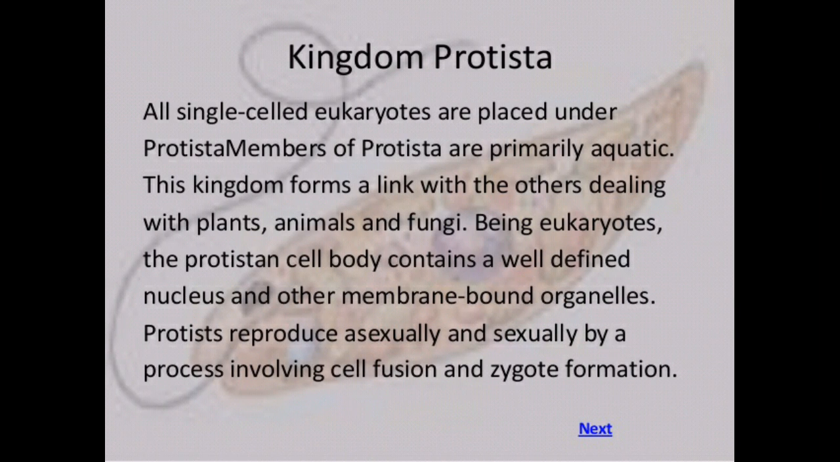Kingdom Protista. All single-cell eukaryotes are placed under Protista. Members of Protista are primarily aquatic. This kingdom forms a link with the others dealing with plants, animals and fungi. Being eukaryotes, the protistan cell body contains a well-defined nucleus and other membrane-bound organelles. Protists reproduce asexually and sexually by a process involving cell fusion and zygote formation.